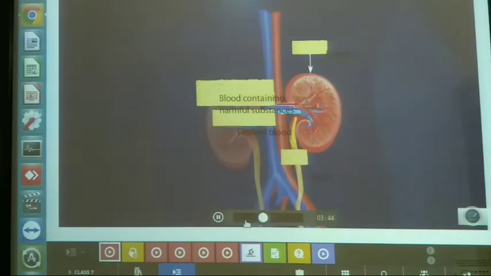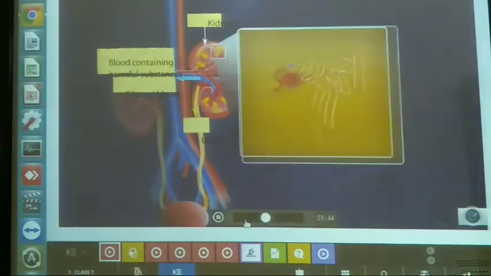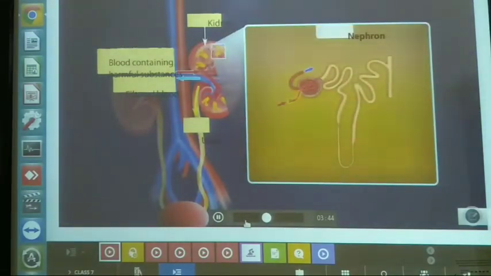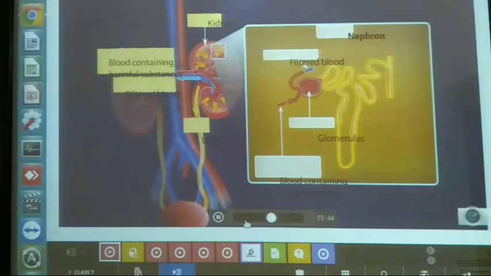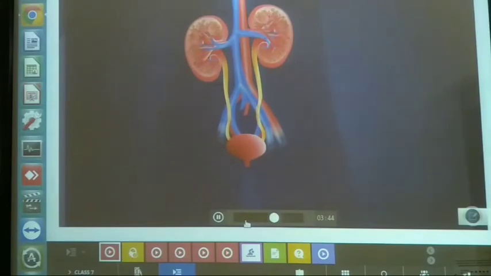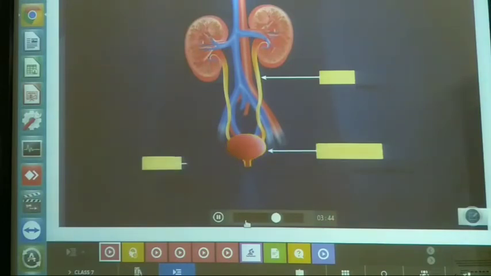Each kidney is made up of about 1 million tiny filtering units called nephrons. Each of these nephrons has a tiny capillary that brings in blood containing waste products and a filter called glomerulus that filters this blood. They also have a capillary that carries the filtered blood back to the body and a tubule through which the waste products are removed as urine. Apart from the kidneys, the excretory system includes a pair of ureters, the urinary bladder, and the urethra.